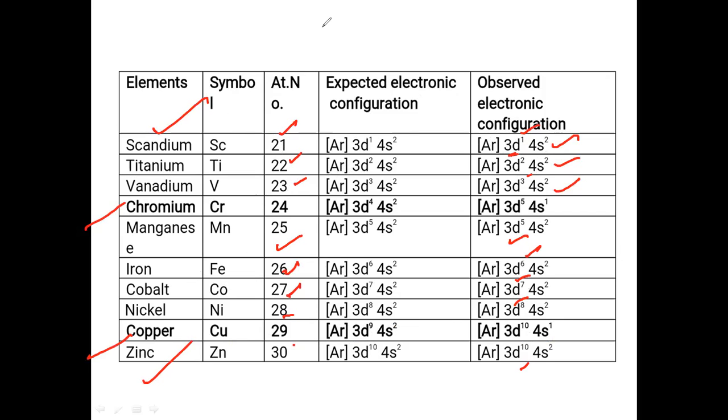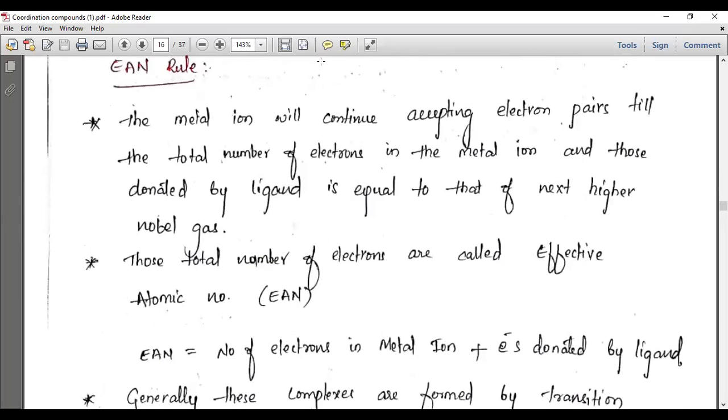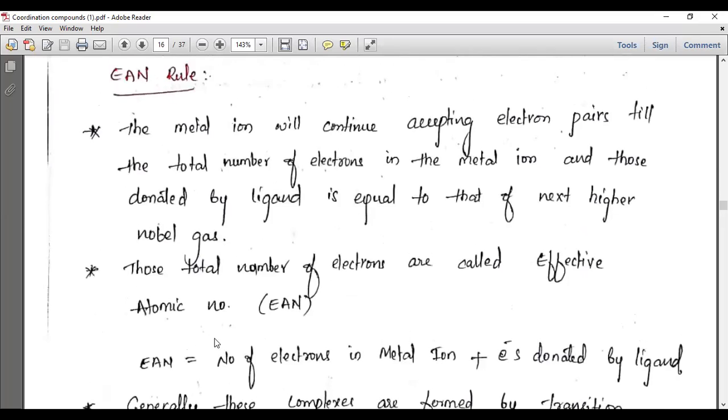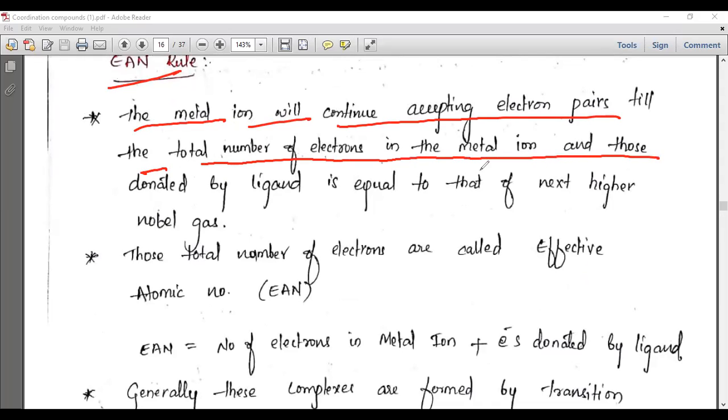Now let us see how to write the electronic configuration. See here. Now we will talk about the EAN rule. So let us see what actually this EAN rule is. This EAN rule says a metal ion will continue accepting electron pairs until the total number of electrons in the metal ion and those donated by the ligands are equal to the next higher noble gas.